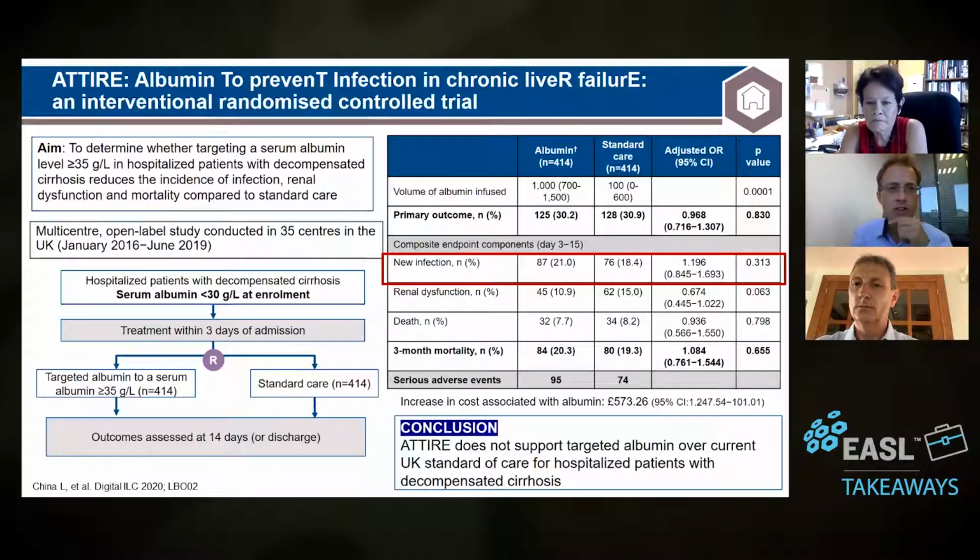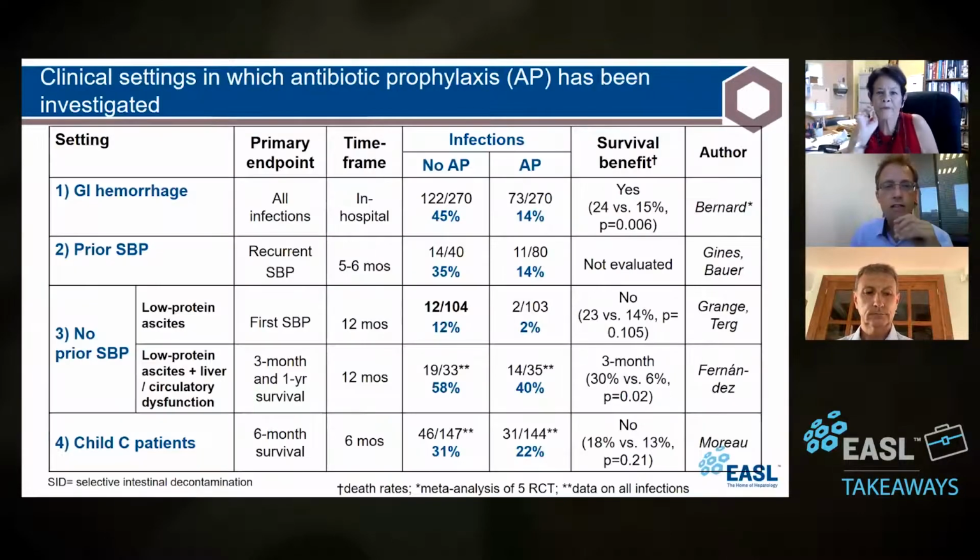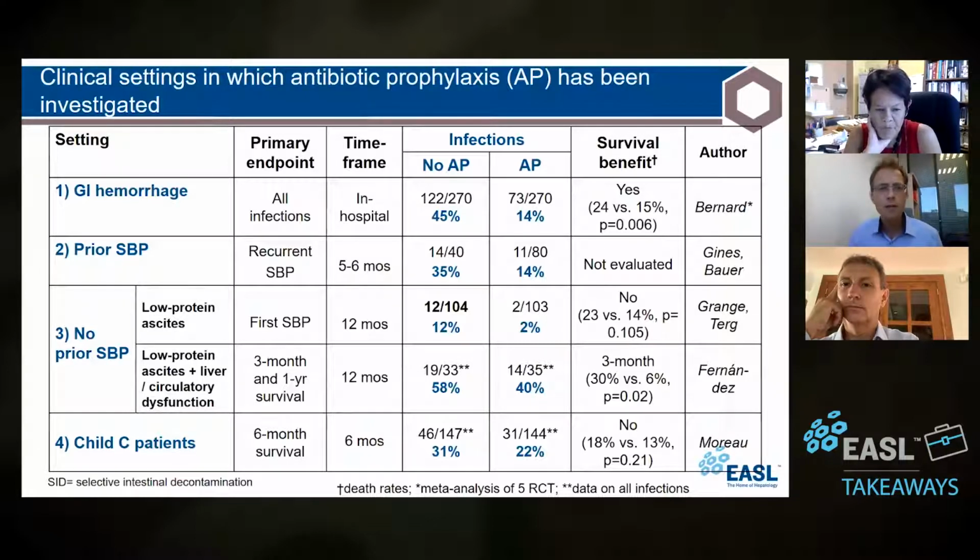We are speaking about infection, Lupe. I saw during Digital ILC some abstracts on infection. So far, classically, antibiotics in patients with cirrhosis are given, as you mentioned a few seconds ago, for secondary prophylaxis of SBP. Also, you mentioned previously in the context of gastrointestinal bleeding in patients with cirrhosis. There are more debates about the effects in primary prophylaxis to prevent infection or to decrease mortality. What is your opinion about this third indication, Lupe?